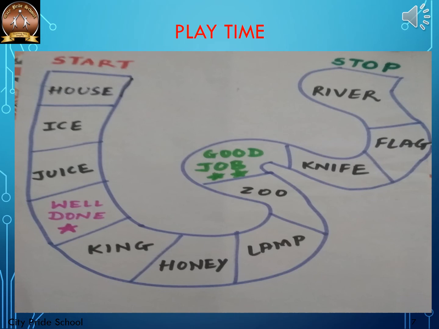Playtime. Are you all ready for the game? So now here in this game, the list of nouns has been mentioned. Okay. So now what you have to do is I'm going to read out the nouns one by one, and you have to quickly think of the adjectives, and you have to think when I read as soon as the first adjective which comes to your mind. So just keep it with you because we are going to check the answers in the next slide.